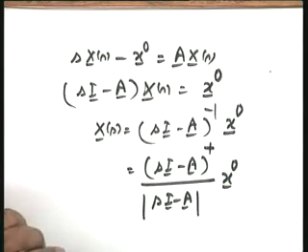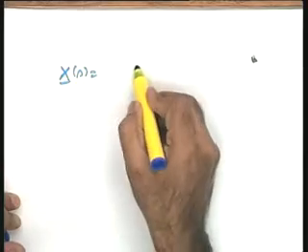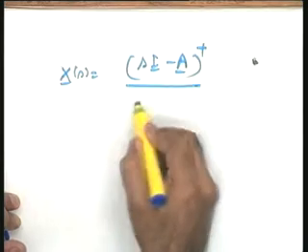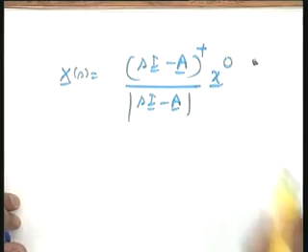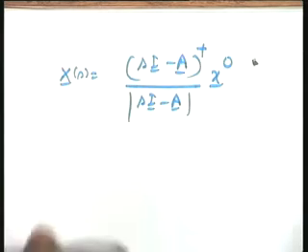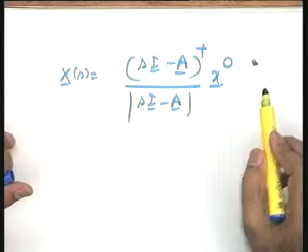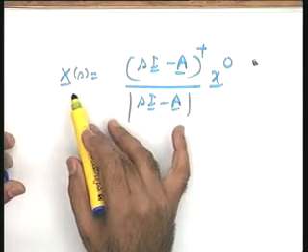Can you give me the dimension of this particular matrix, or I will put the question in a different way. But I expect the answer from you. X(s) is equal to adjoint of (sI minus A) divided by determinant of (sI minus A), times x naught. I want to study this. I want to study the inverse transform of this, because for any input x naught in the entire state space, I want to study how x(t) will behave. So, I am interested in the inverse transform of this.